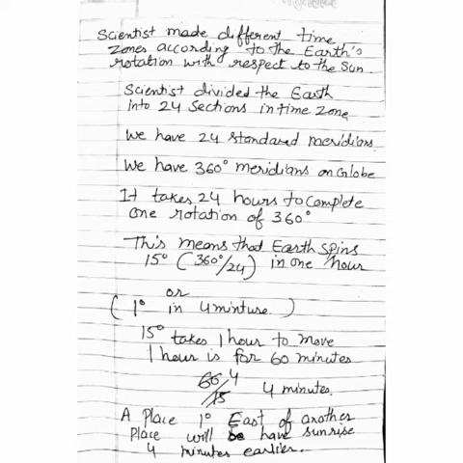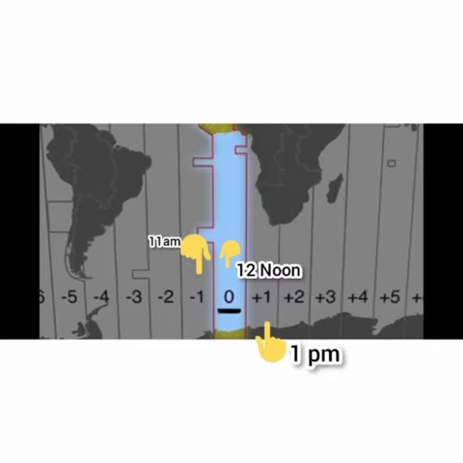Here, if we have 12 o'clock noon at our prime meridian, then what would be the time at the next 15 degree interval on the east side? It would be 1 o'clock PM. And if we go to the western side, what would be the time at the 15 degree interval there? It keeps decreasing by 1 hour on the west side, so the time would be 11 AM. With this method we can calculate the time of each country and each city.